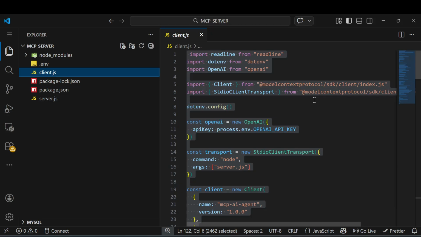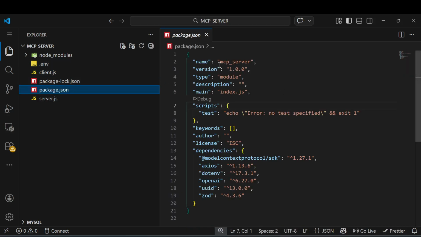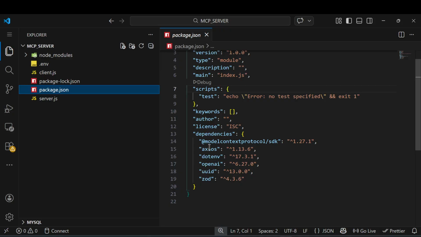So let's first understand what packages we need to install. We will go step by step. You can see this is the name I gave, the MCP server version. The type is module, and main is the entry point, simple. You can see Axios; we need to call an API like a weather API, so for that I need Axios.